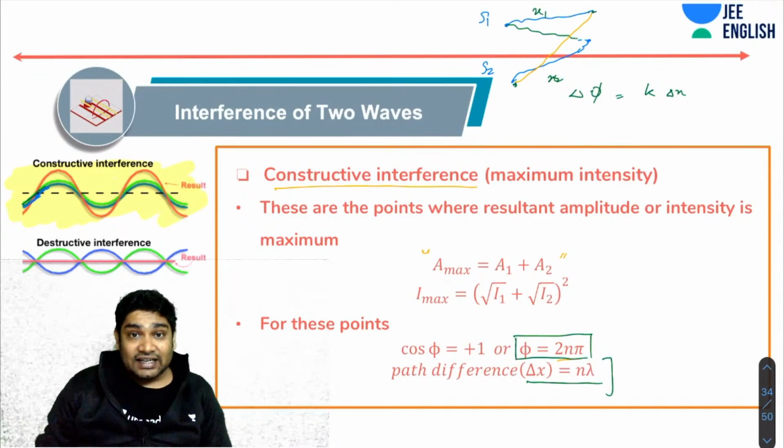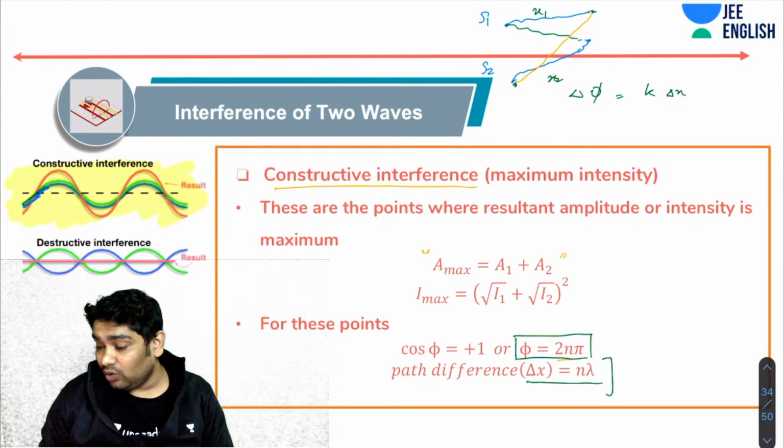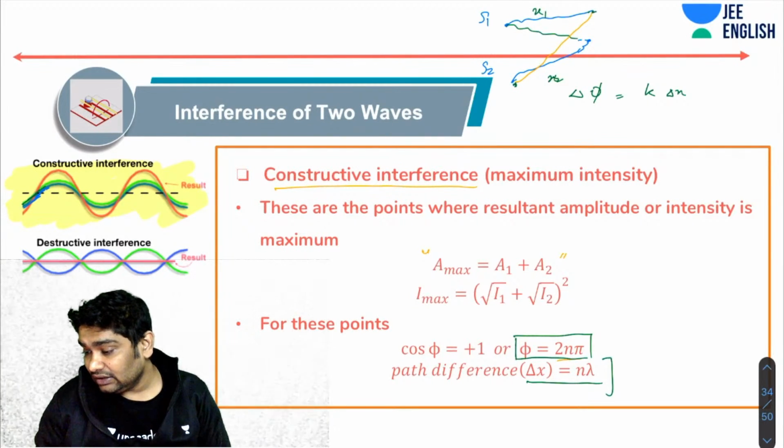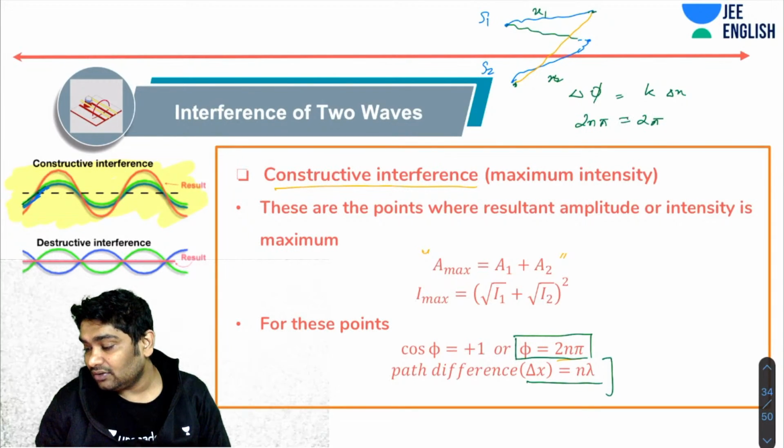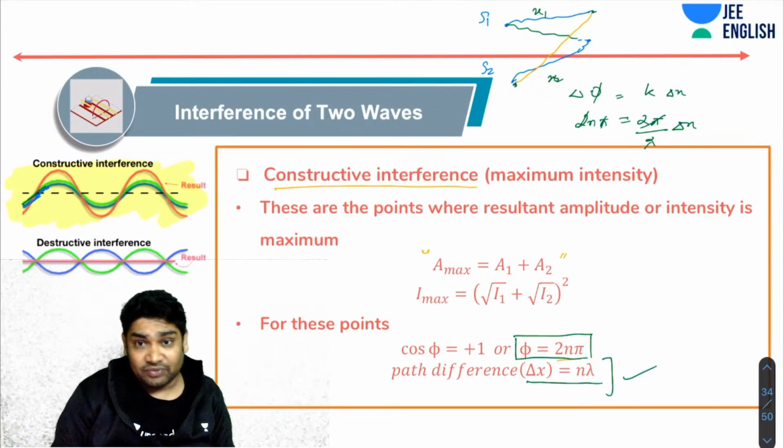So the difference in the two phases is kx2 minus kx1. And this is 2n pi and this k is 2 pi over lambda. So that is the condition for the constructive interference. For constructive interference, the path difference between the two waves must be equal to n lambda.